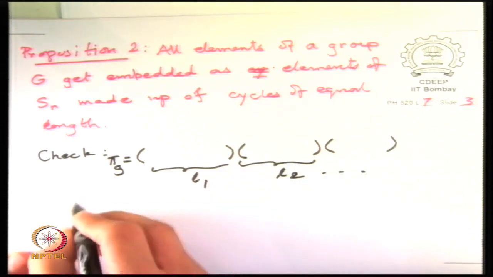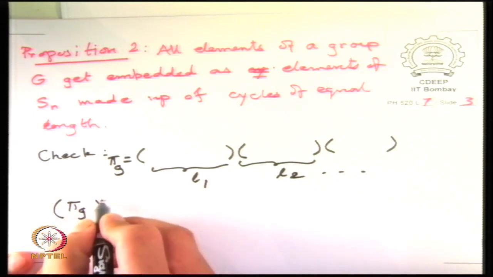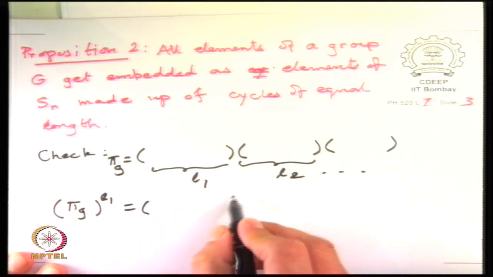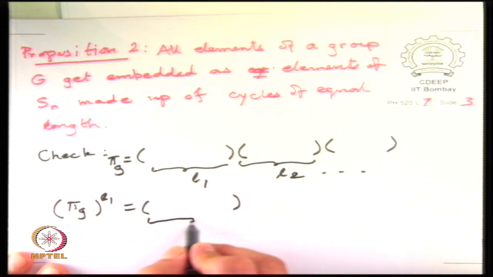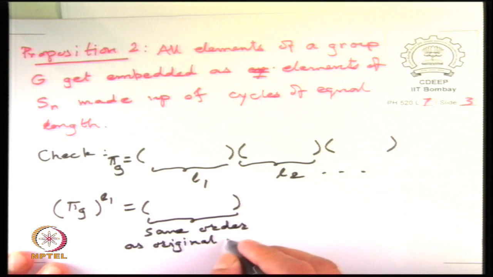Then we can see that pi g to the power L1 will result in exact same order as original in this slot, the first slot, in the first cycle.